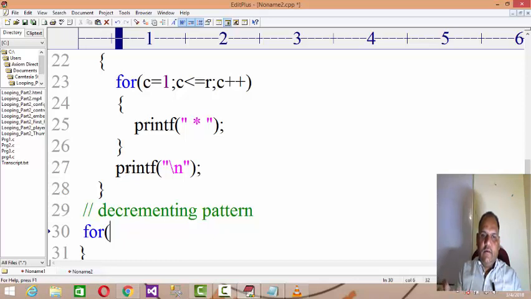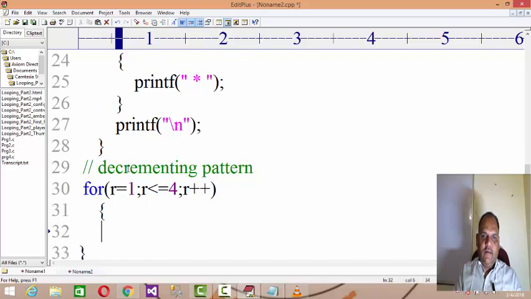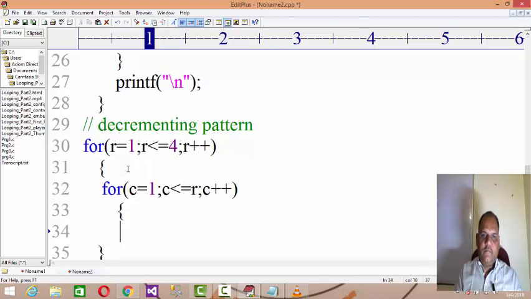Like you are on 4, 3, 2, 1. You already said, right? So for row equals 1, row less than or equal to, now we have only 4 rows, 4, row plus plus. And then for column equals 1, column less than or equal to r, column plus plus.